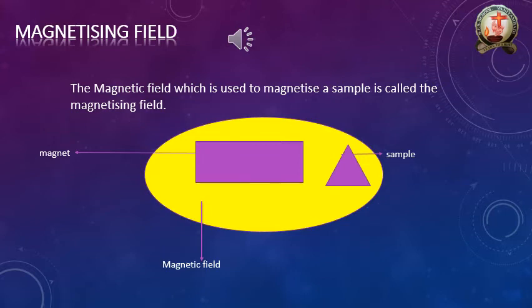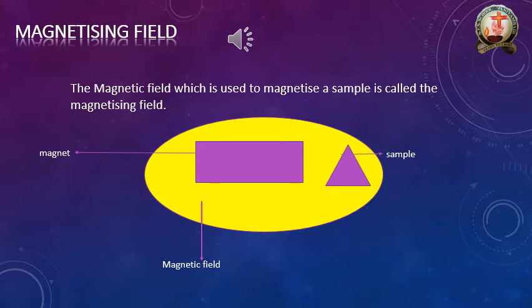You know already what a vector means. A vector has magnitude and direction, correct? So the magnetizing field is a vector quantity, and it is denoted by capital H. Its unit is ampere per meter, A m^-1. A means ampere, m means meter, so A m^-1, A per m. So this is the unit of the magnetizing field.